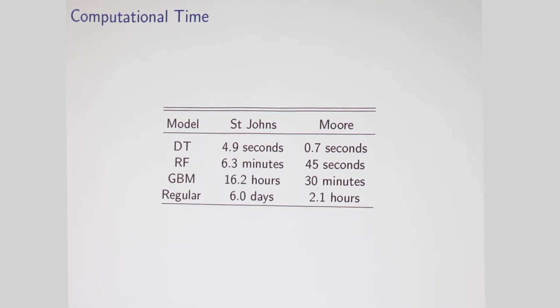This is a CS talk, so I'm going to talk about computational time very briefly. And what we find is that St. John's is the largest data set, Moore is the smallest data set. The random forest is extremely fast. It's about 6 minutes for St. John's, about 1 minute for Moore. So if you think about it, not only is it doing a better job of predicting on average, it's also extremely fast. So if you think of that as a criterion, it does very well.